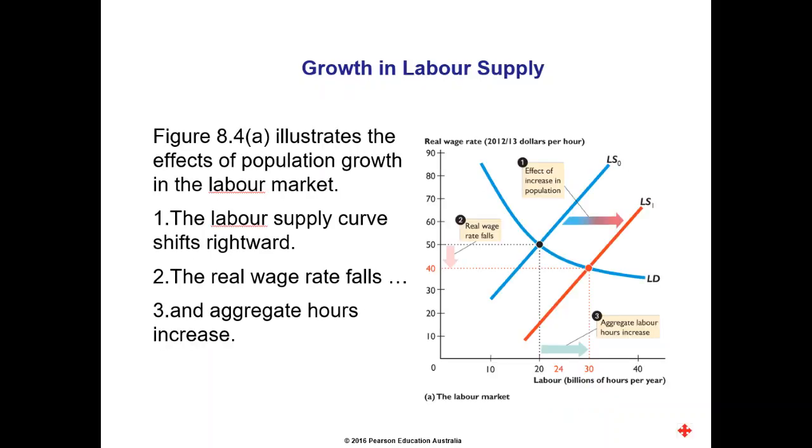Let's have a look at growing labour supply. If the population increases, then we're going to have a larger labour force, and the labour supply curve will shift to the right. The result of this will be that the real wage actually falls, while aggregate hours worked increase.